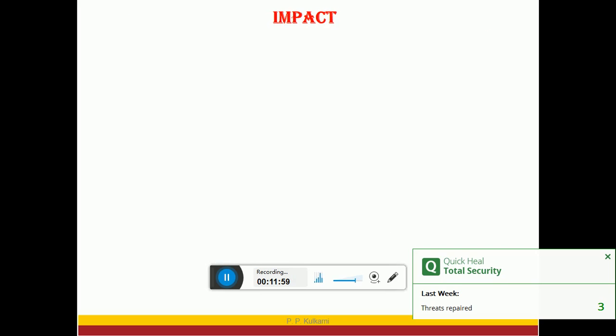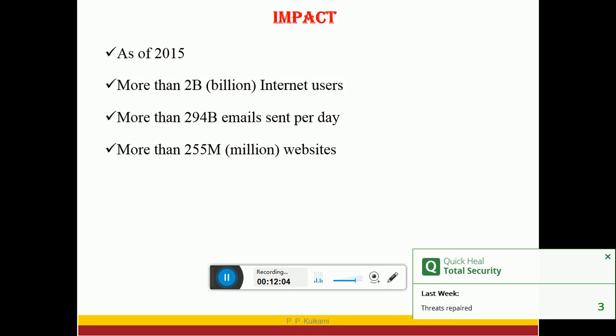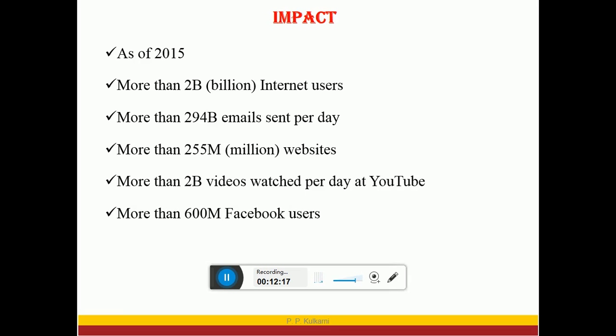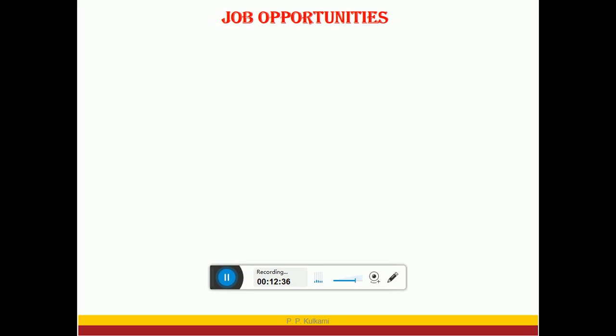So what is the impact of this computer network? Let's see how computer networks are emerging day by day. As of 2015, more than 2 billion internet users are there, 294 billion emails are sent per day, 255 million websites are there, 2 billion videos are watched per day on YouTube, and more than 600 million Facebook users are there. In 2015, 1 billion YouTube users are there, which is about 15% of Earth's population.